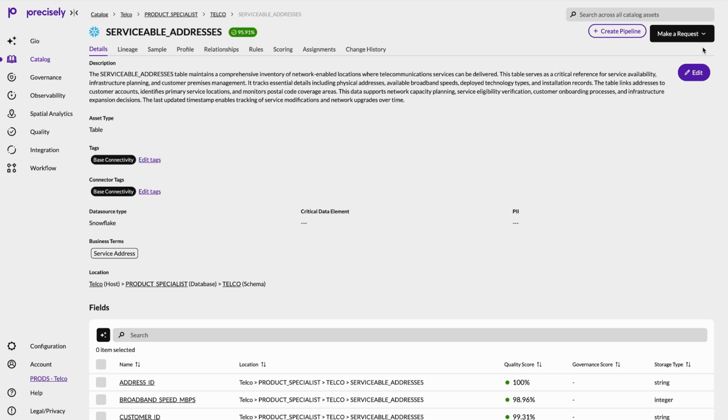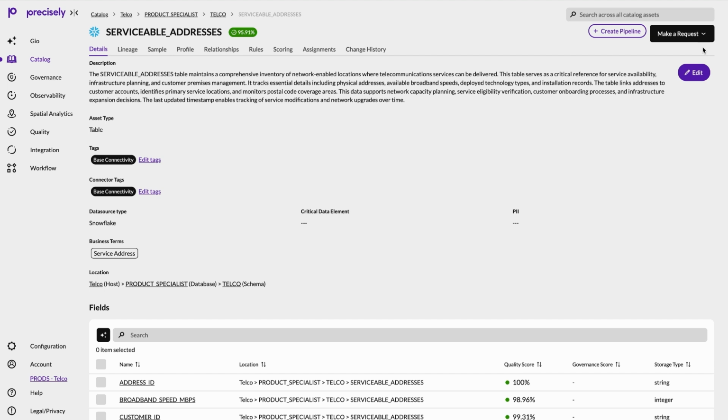Now that our address data is trustworthy and continuously monitored, the next step is to put it into motion, making it available to the people and systems that need it. And this is where workflow comes in. Workflows in Data Integrity Suite are powerful and flexible. If you'd like, you can trigger email notifications, forms, and more when changes are detected on a data quality score,